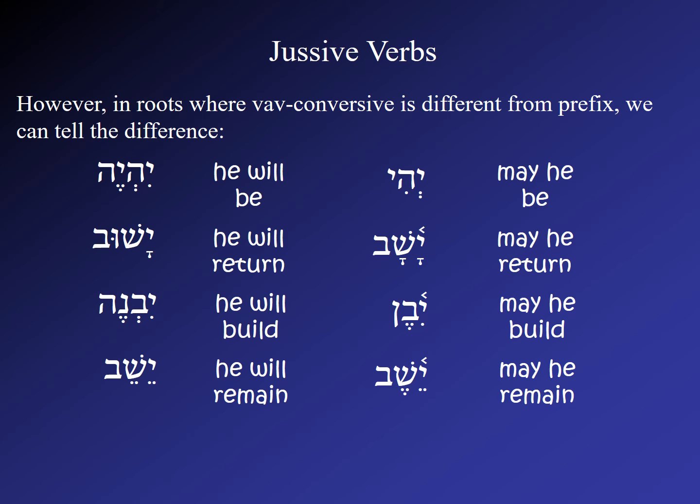So jussives for strong roots are indistinguishable from the prefix, but for roots where the vav conversive is different from the prefix form alone, then the jussive will look like the vav conversive without the vav.